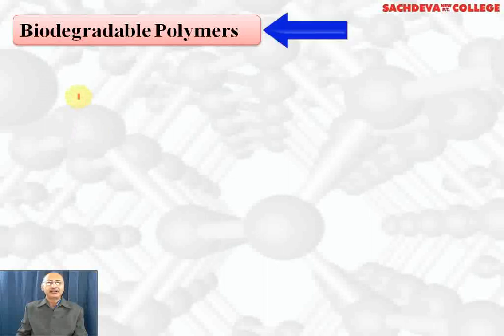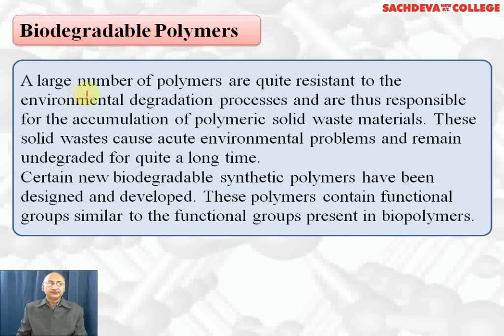Next, we are taking biodegradable polymers. A large number of synthetic polymers do not get degraded or biodegraded, and they are resistant to environmental degradation processes. Therefore, they are responsible for accumulation of polymeric solid waste material. This solid waste causes acute environmental problems and remains undegraded for quite a long time, and some animals, if they eat polythene, die because it is poisonous in nature.